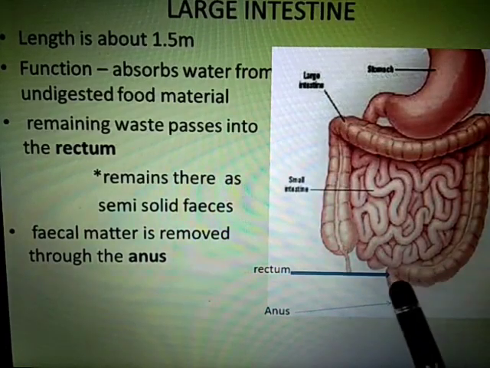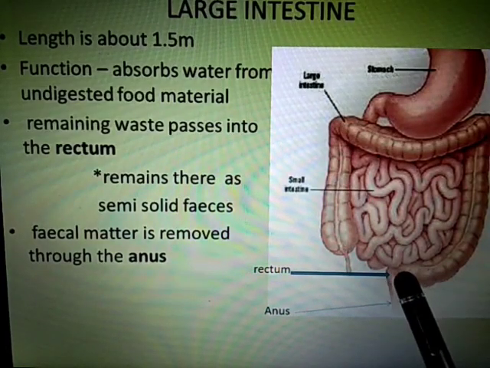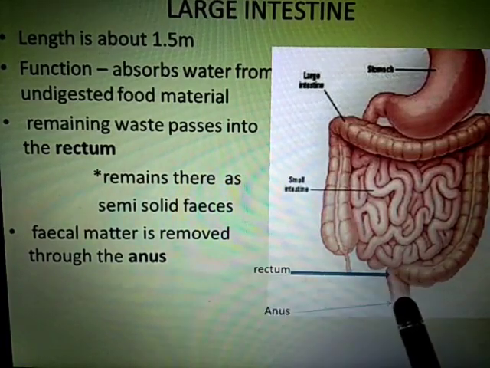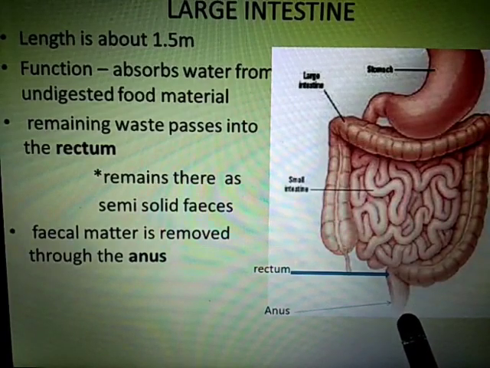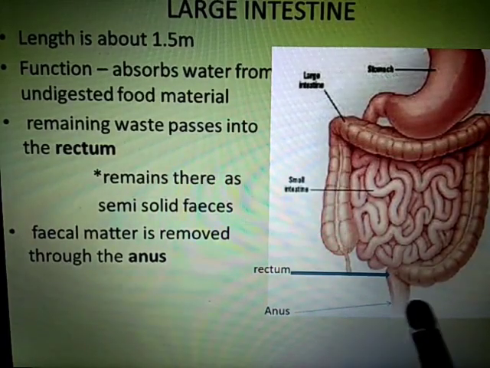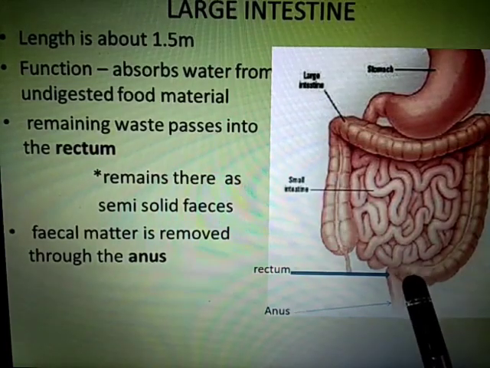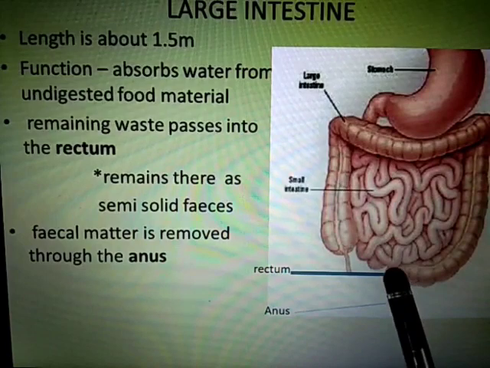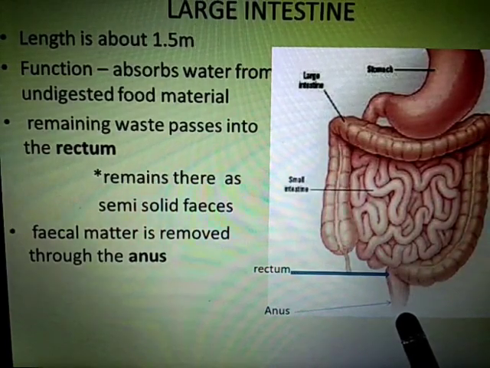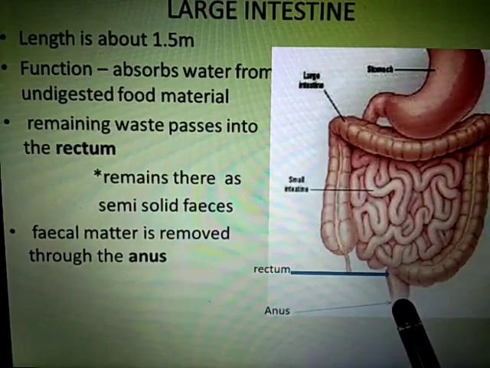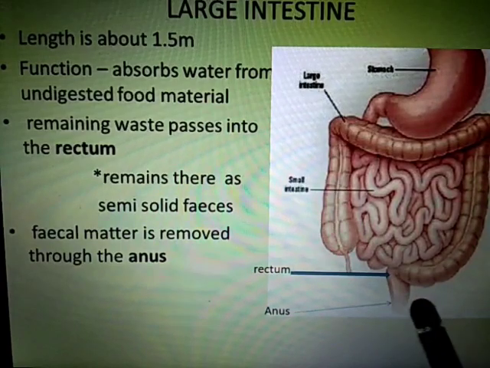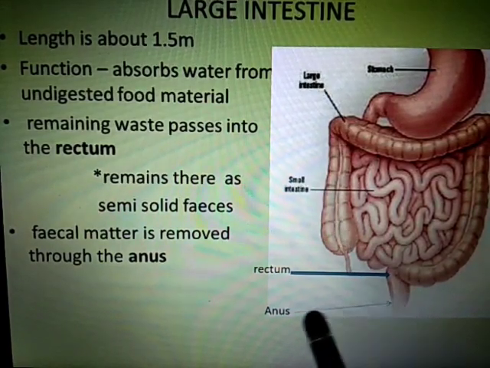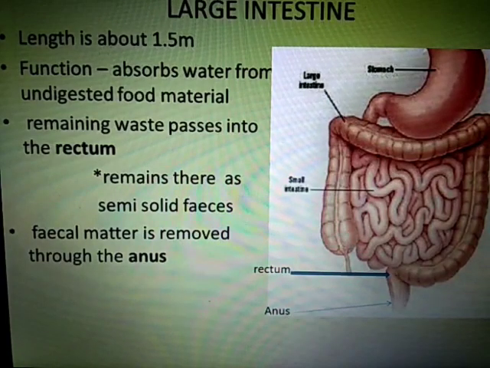There it remains in a semi-solid phase. This is the rectum, and the fecal matter is removed through the anus. Fecal matter means the waste material. This is the semi-solid waste material, and it is removed through the anus. In this way the process of digestion takes place in human beings.